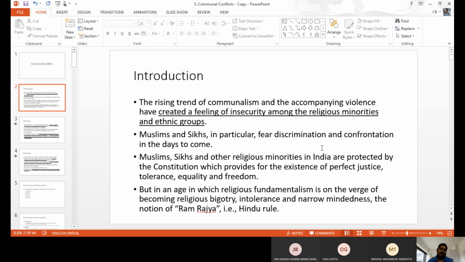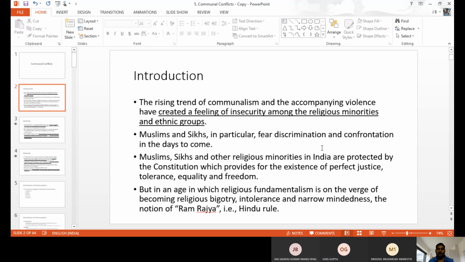That is communalism. When violence happens, it is called communal violence. Muslims, Sikhs, and other religious minorities in India are protected by the constitution, but perfect justice, tolerance, equality, and freedom do not happen. So they feel insecure.